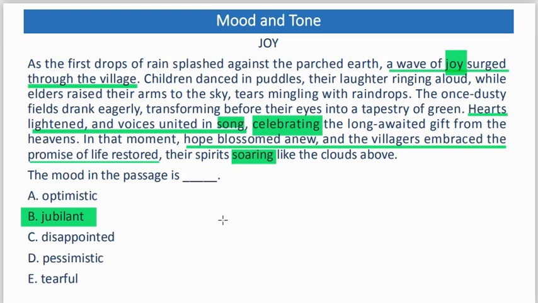While hope can be identified in the passage, jubilation forms the subject matter. So hope is one of the themes. Hope is one of those things that were mentioned in the passage. But the totality of the whole of the passage is about jubilation. The passage does not really dwell much on hope. Instead, the passage dwells much on the jubilation, on the celebration of the villagers. That makes our correct option to be option B, jubilant.